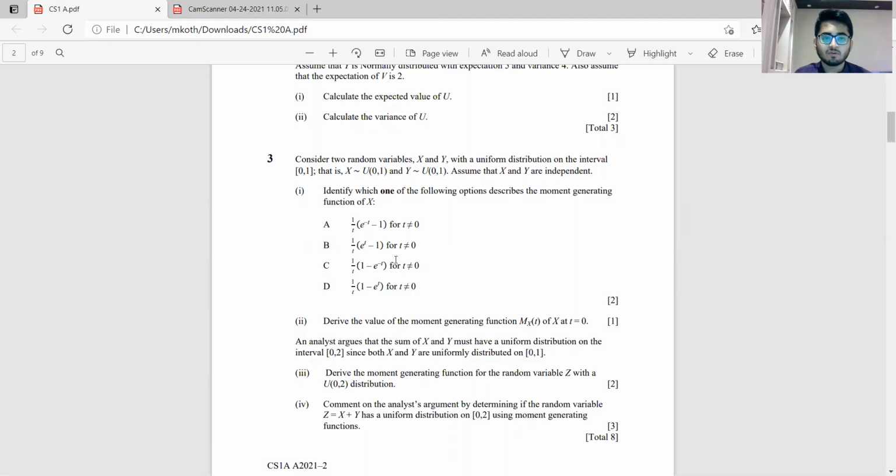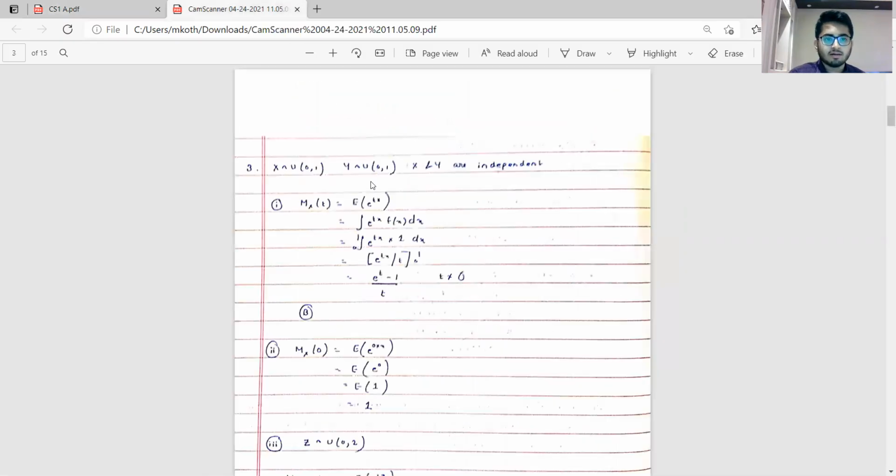So that is something which we could do in part 1 as well. Taking a look at question 3, first let us derive MX(t). It's a standard procedure: expectation of e to the power tx, integrate between the limits, lower limit being 0, upper limit being 1. Finally, we have (e to the power t minus 1) divided by t, where t is not equal to 0. So option B is correct.